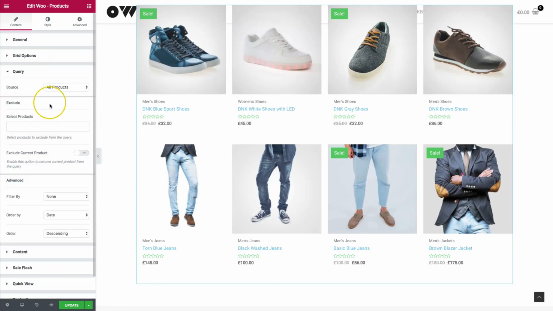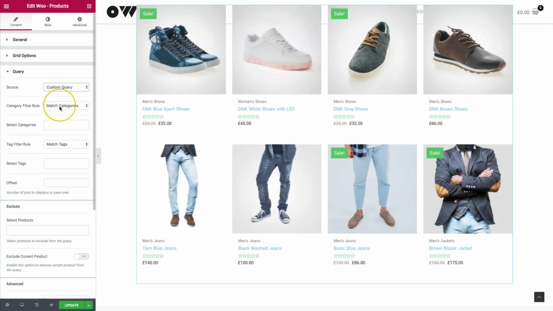Let's go ahead to query. So we have an option to pick our source. So we have all products, custom queries, and manual selections. So this is great. So all products, it's just going to show all the products that you have on your website. The custom query is going to allow you to filter out with categories and tags. So we can match the categories, or we can exclude categories. So it'll show all categories except for the ones that we choose.